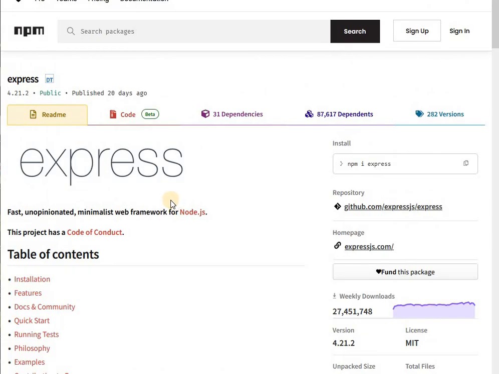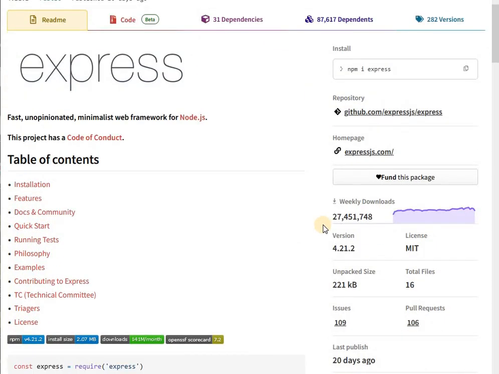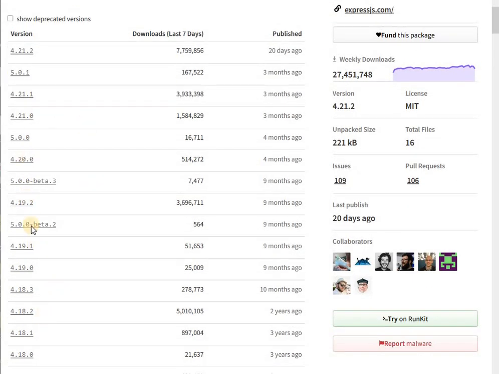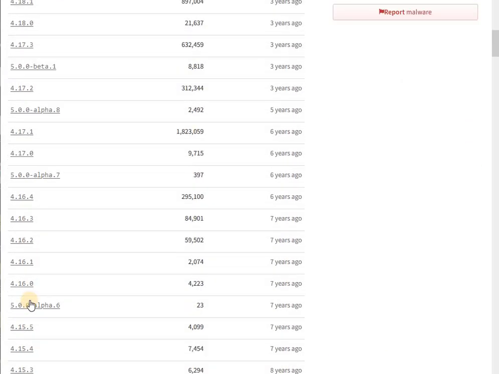But there will come a time where you will want to search for obscure packages to solve very unique problems, and you will have a few to choose from. Look at the number of weekly downloads, which will be a lot lower for obscure packages, and also the date when it is published, when it is updated. This public version is published on this date, so it's basically an update. And there are 200 and some versions, and you can install each version if you want an older version for whatever reason.